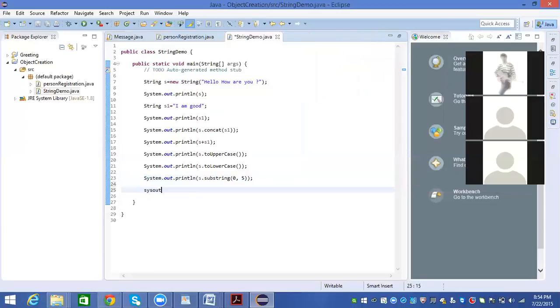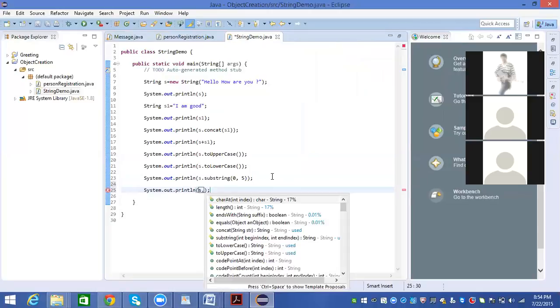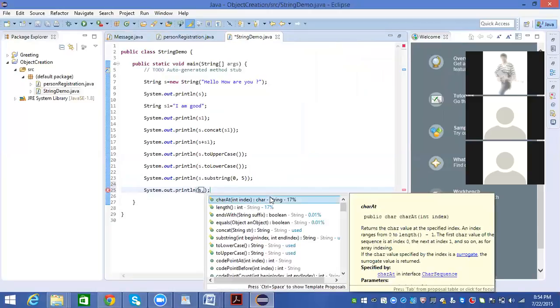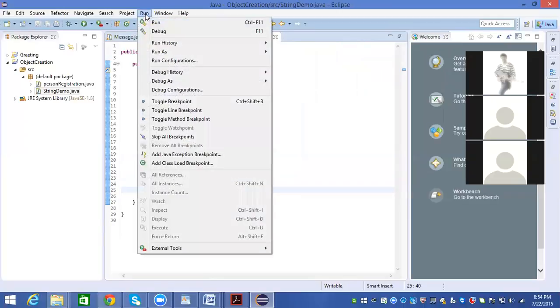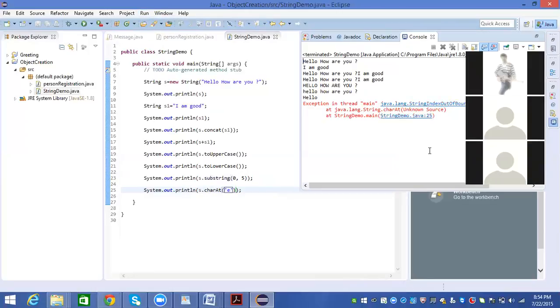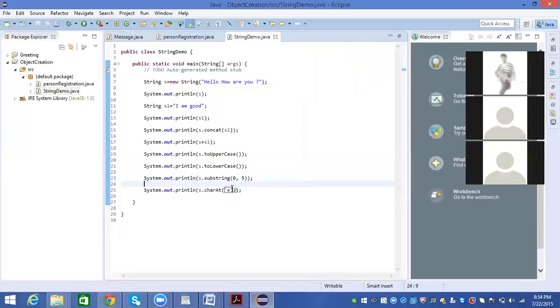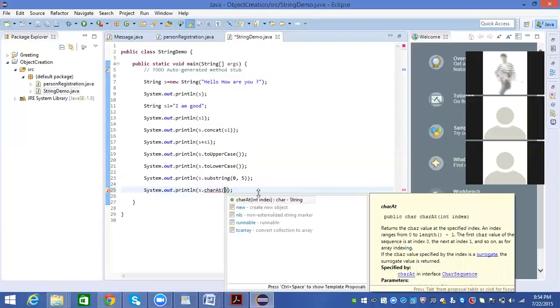Similarly, we have other functions like S dot indexOf. I want to know the position of E in my program. I just put the character E. If I pass a particular character, it will print that index. Then there is charAt of int index.